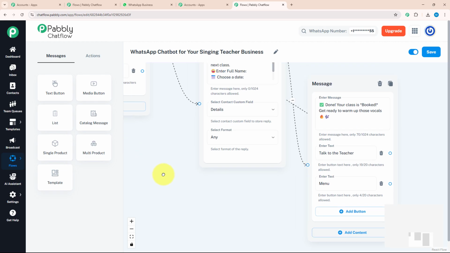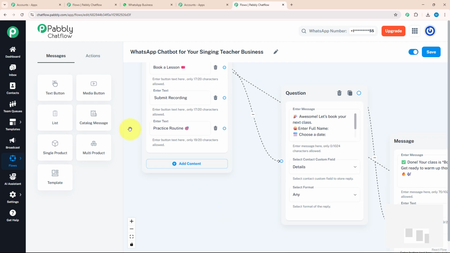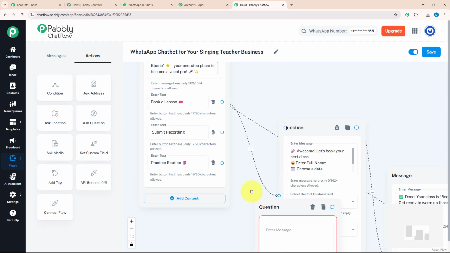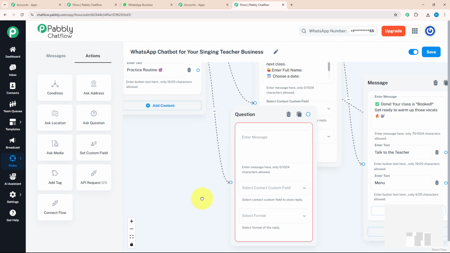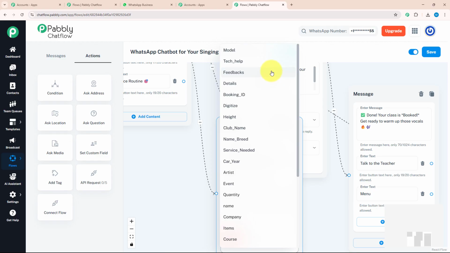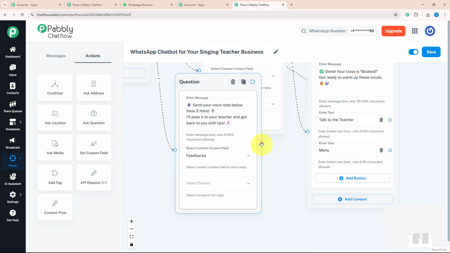After completing our first action button, which was book a lesson, I will move back to our second action button, which is submit recording. To submit a recording, I again need to ask my student a few questions. For that, I will drag and drop and connect with my previous question. Over here, I will enter a message. Send your voice note below, max 2 minutes. I will pass it to your teacher and get back to you with tips. After entering my message, I will select my contact custom field as feedback, as we are sending a recording for feedback, and my format as any.